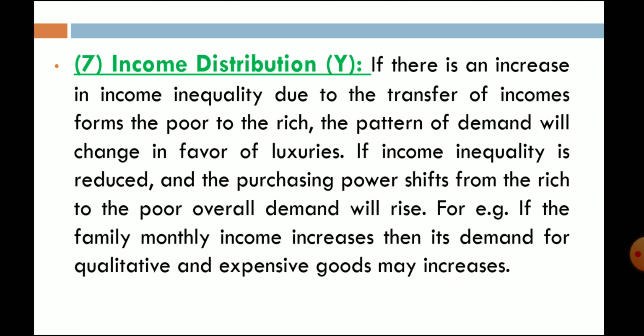So if income is transferred from poor to rich, the demand situation is in favor of luxurious products. Then if income inequality is reduced and purchasing power shifts from rich to poor.